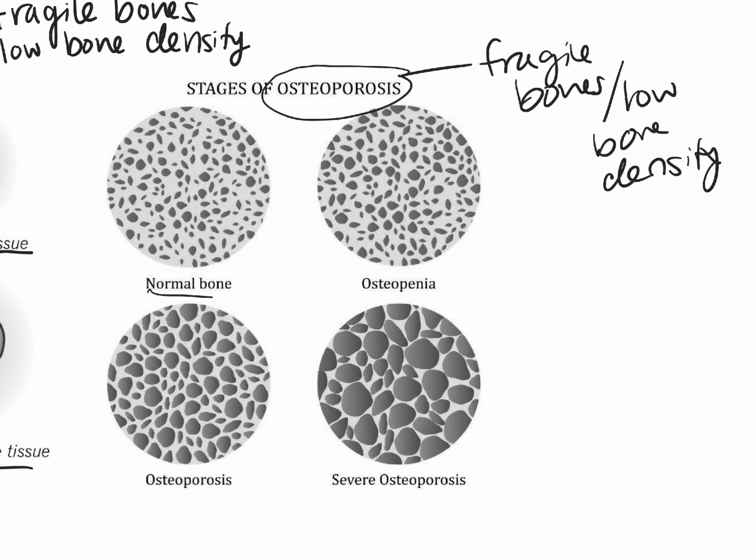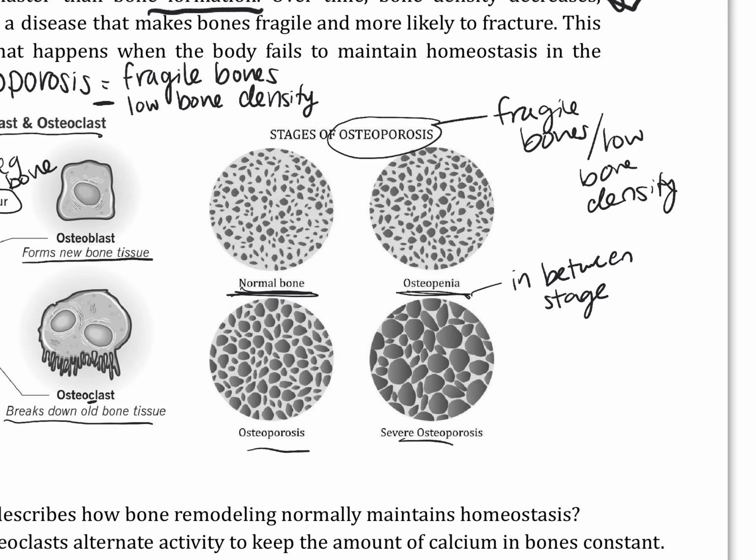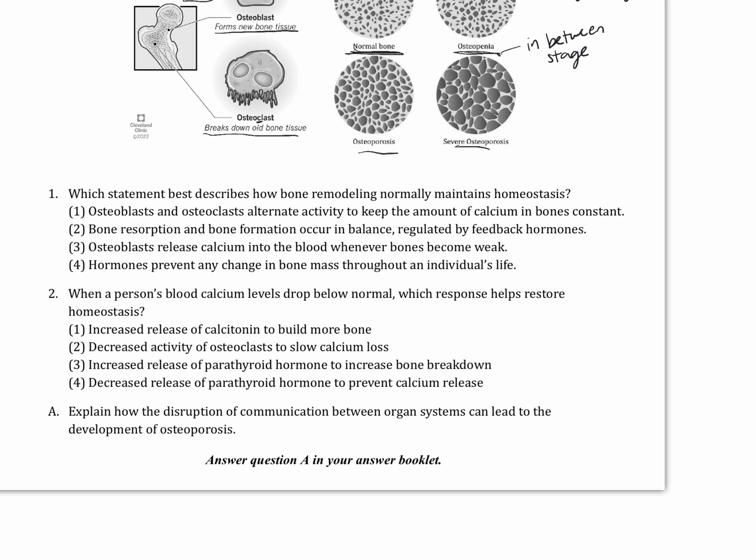Okay, so normal here. And then we have something called osteopenia. I guess that's like an in-between stage. Osteoporosis and then severe osteoporosis. So you can see as we go, the bone density is getting less and less. So we're down here to our first question.